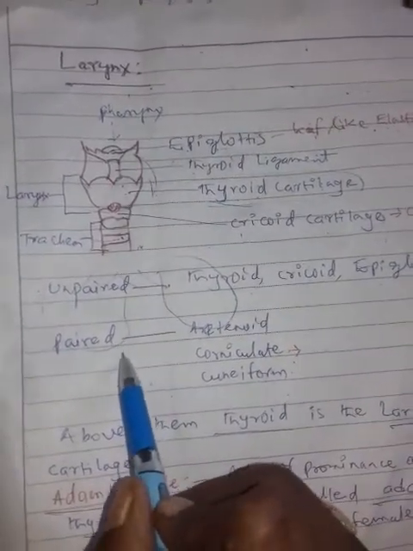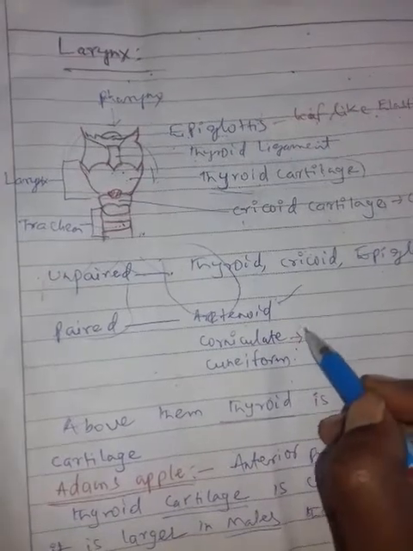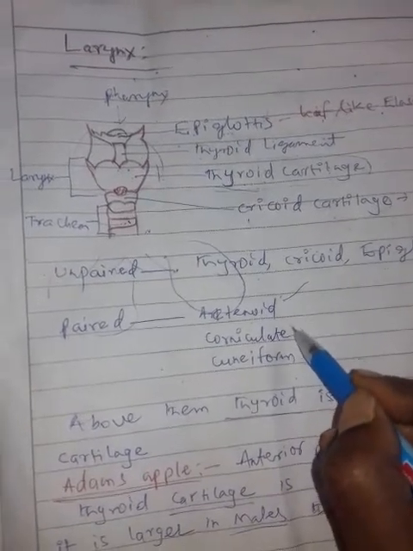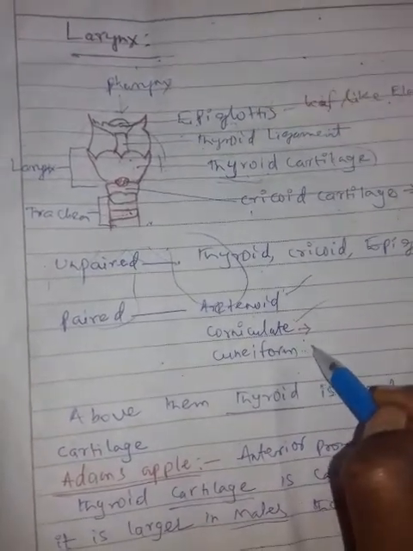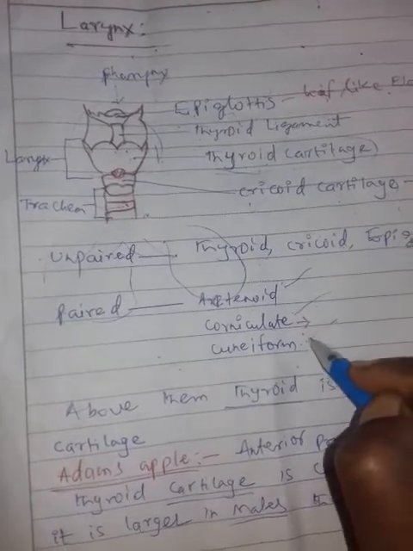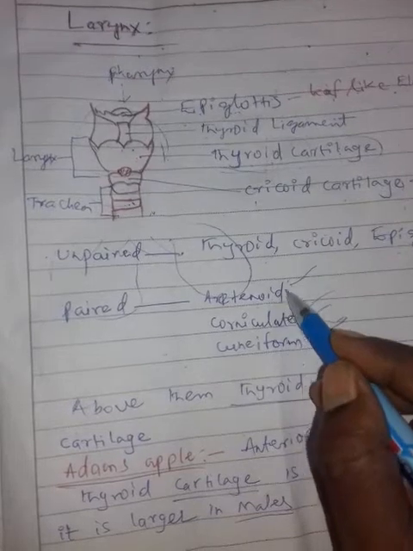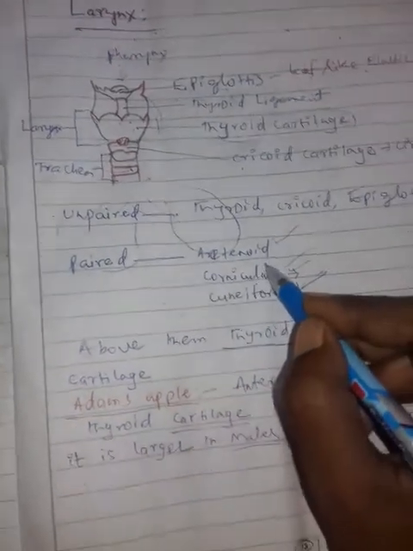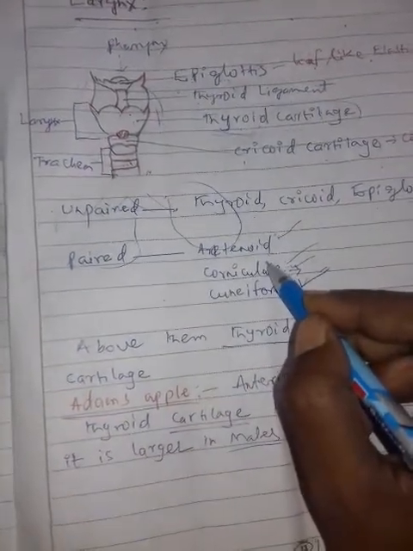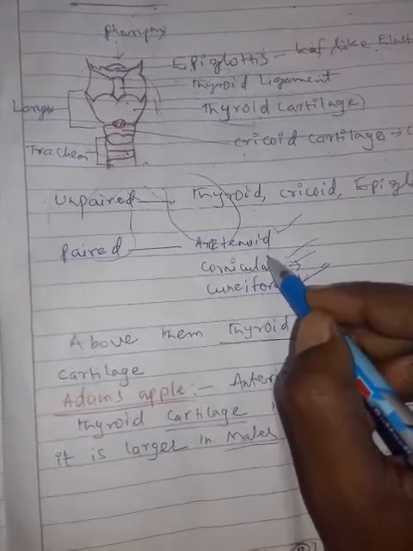Whereas what are the paired cartilages? A pair of arytenoid cartilages, a pair of corniculate cartilages, and a pair of cuneiform cartilages. These are the paired cartilages present on the surface of the larynx.